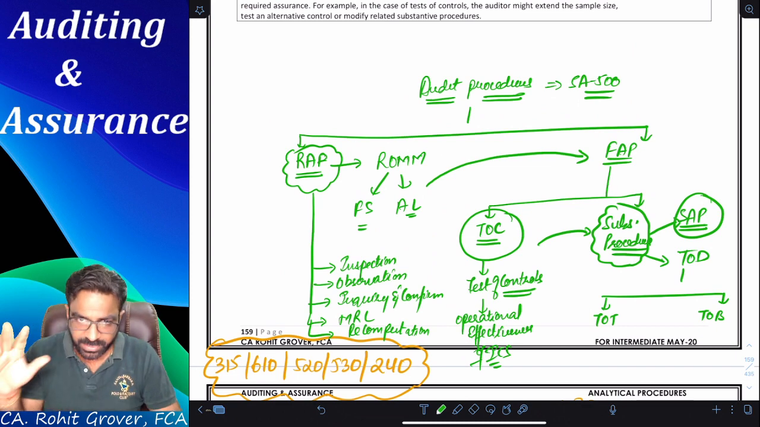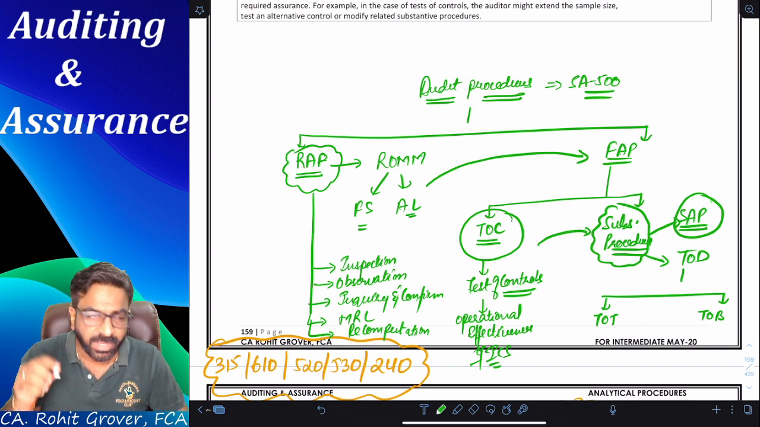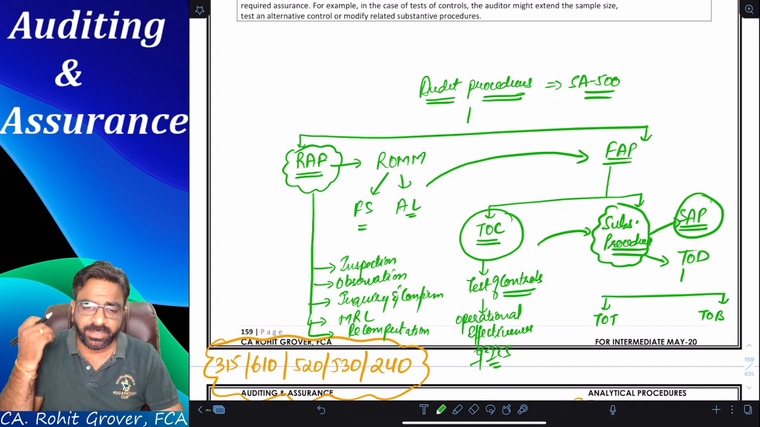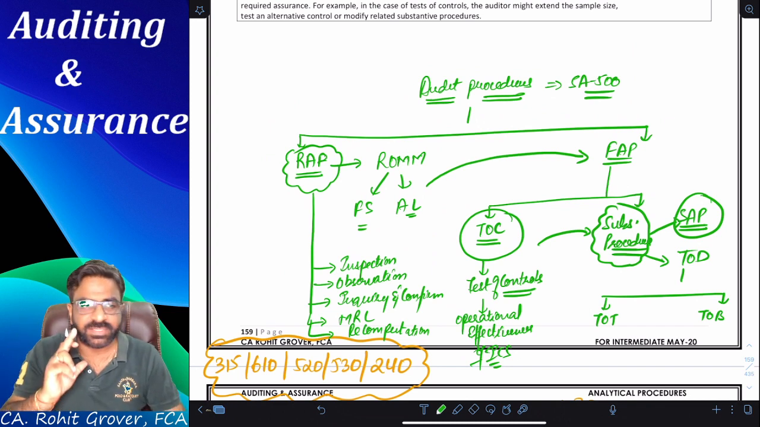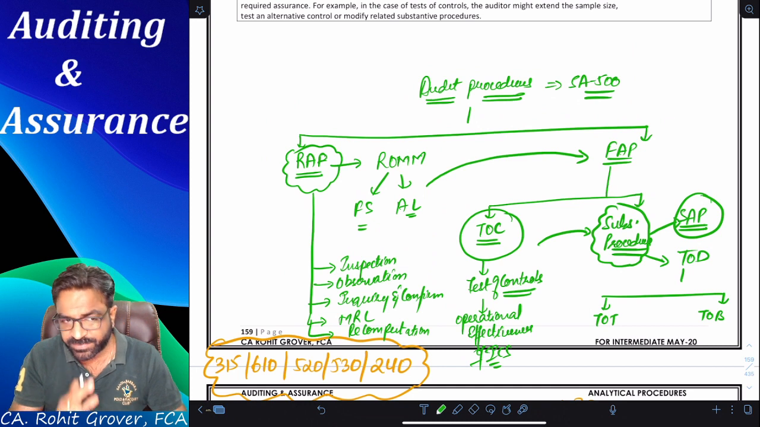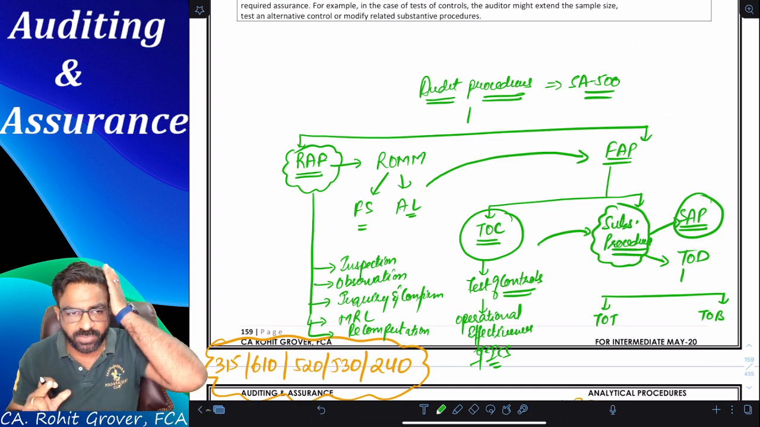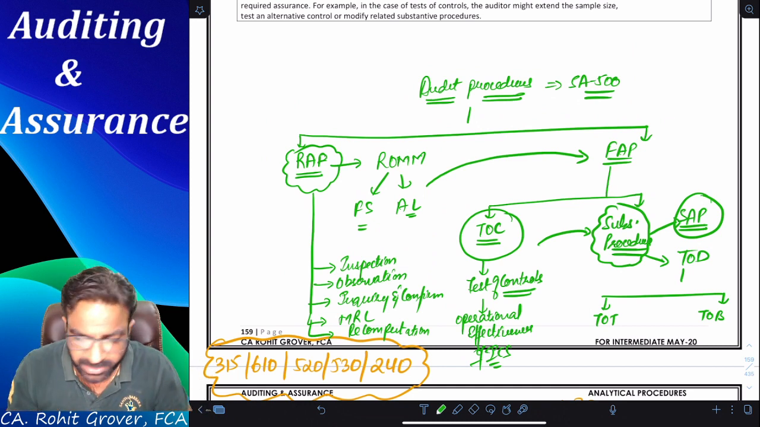So, in the audit procedures under SA 500, we understood this whole chart. Am I correct or not? Now, in the whole chart, if you remember, at that point of time I told you to ignore SAP, the substantive analytical procedure, because we are going to do it separately. Do you all remember that or not?